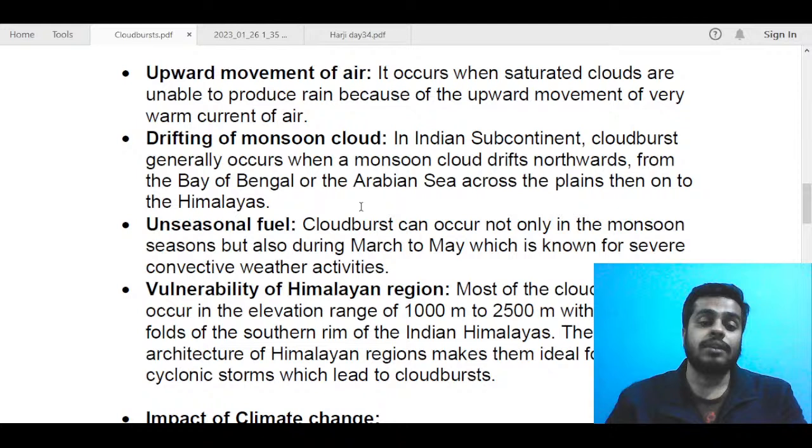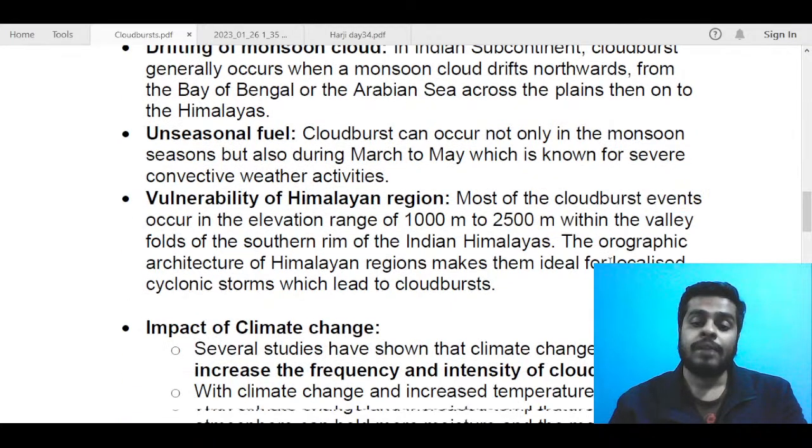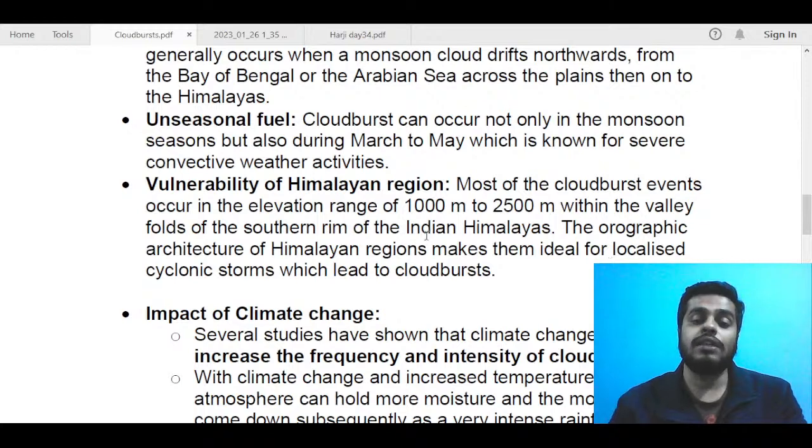Next, sometimes it can also occur in different seasons, not necessarily restricted to the monsoon seasons. So cloudburst can occur not only in the monsoon seasons, but also during March to May, which is known for severe convective weather activities. And finally, we are talking about the vulnerability of the Himalayan region.